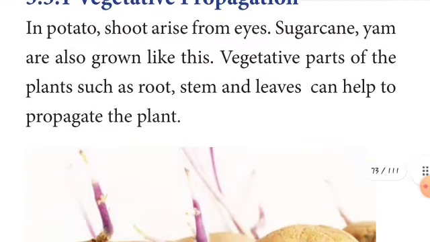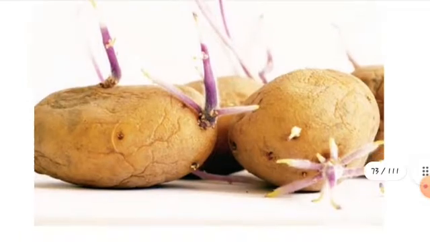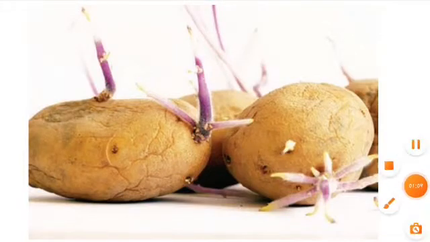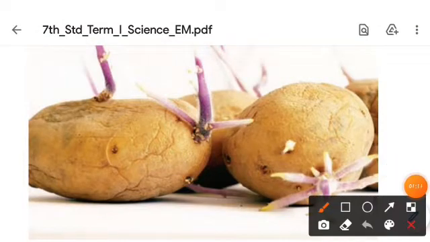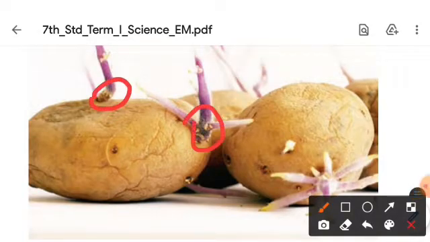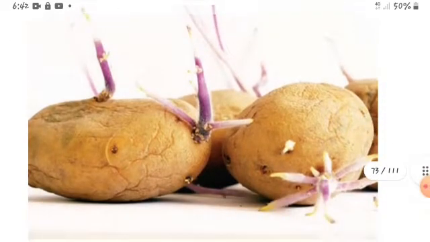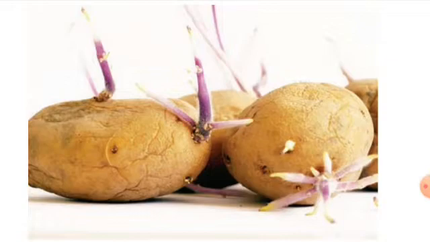Here, see the picture, children. This is the potato. And in potato, shoots arise from the eyes. See here, children, this is the eyes. The vegetative parts of the plant, such as root, stem and leaves, can help to produce a new plant. Is this clear to you, children? Yes. So this is the best example of vegetative propagation.